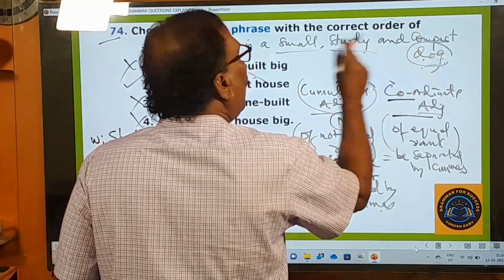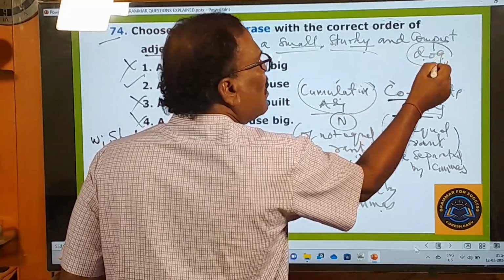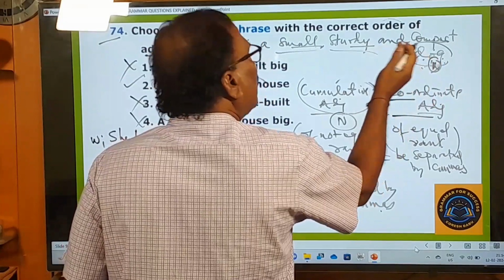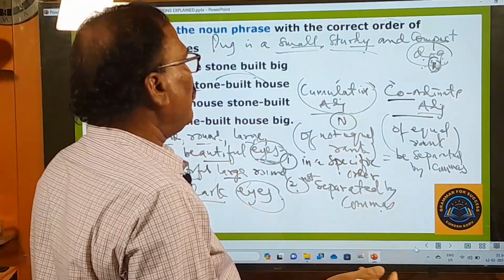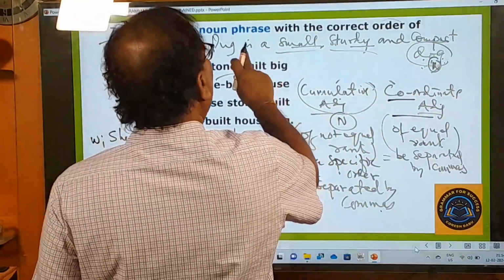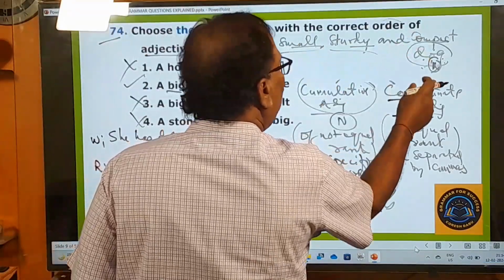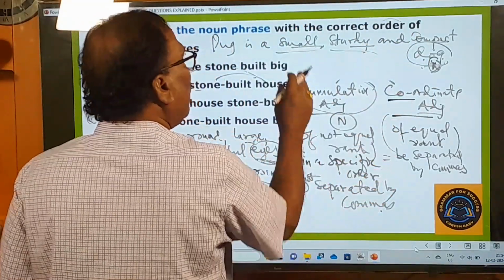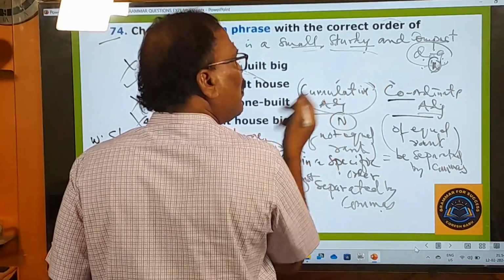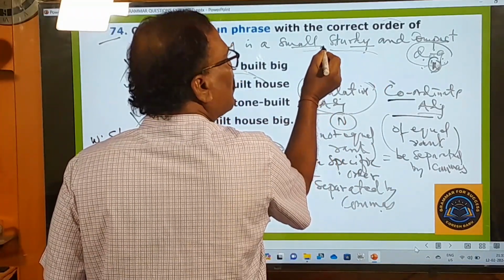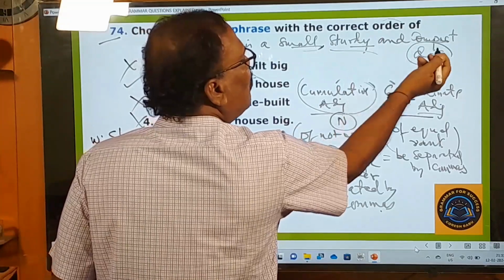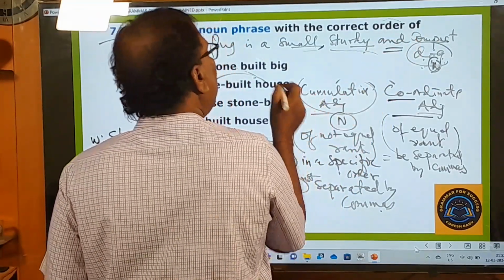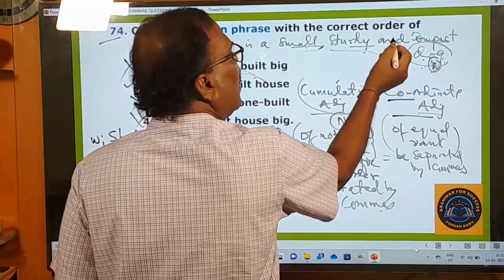All these words, small, sturdy, compact, are describing this dog, qualifying this noun, but they are of equal rank. Therefore, you can write them in any way. You can say a pug is a sturdy, small, compact dog, or a pug is a compact, sturdy, small dog. In any way you can write. And one thing here: if there are more than two, you must make use of commas. Small, comma, sturdy. Before the last one, you must use and. Before and, you need not use any comma. So that's why a pug is a small, sturdy and compact dog.